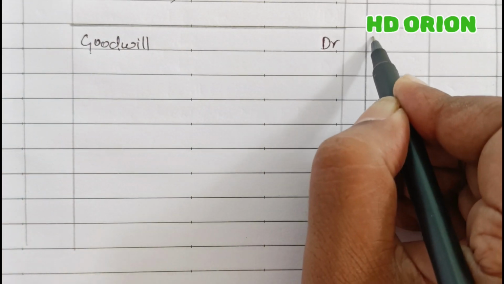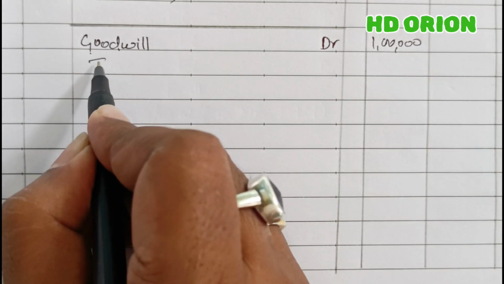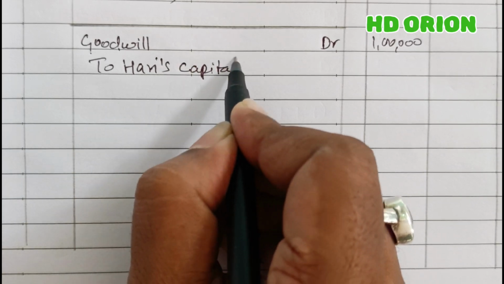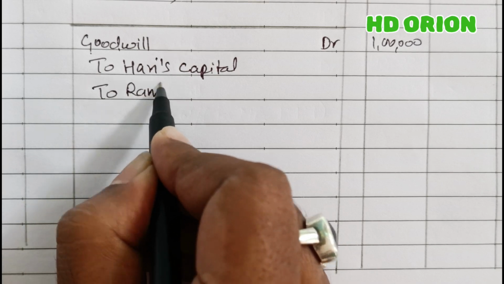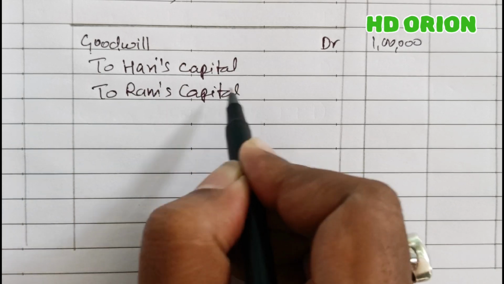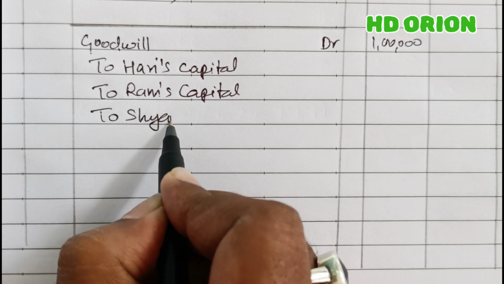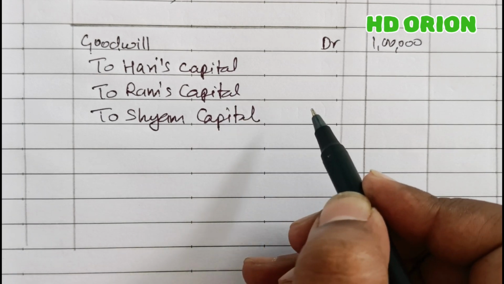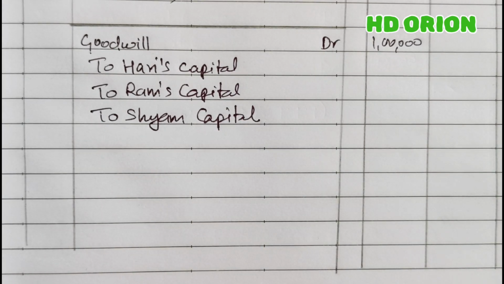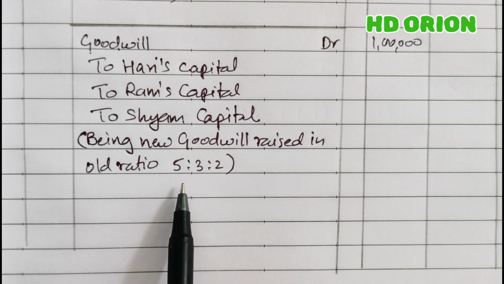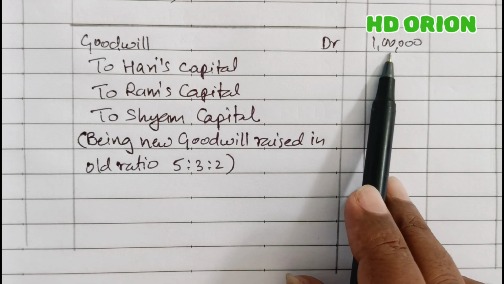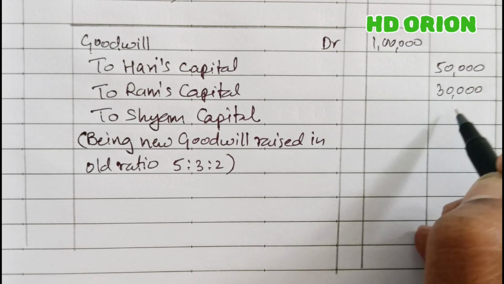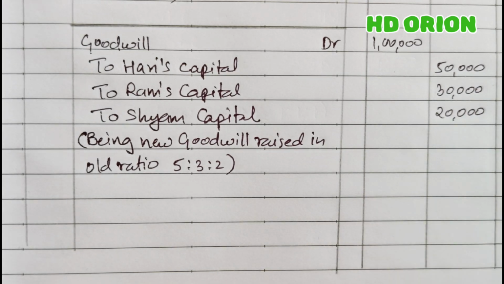The goodwill account is raised, the new goodwill being rupees 1 lakh, and the partners' capital accounts will be credited in the old ratio, which is 5:3:2. So we will break this 1 lakh rupees into 50,000, 30,000 and 20,000. This way the goodwill is raised in the books.